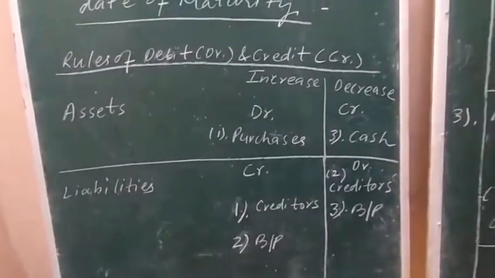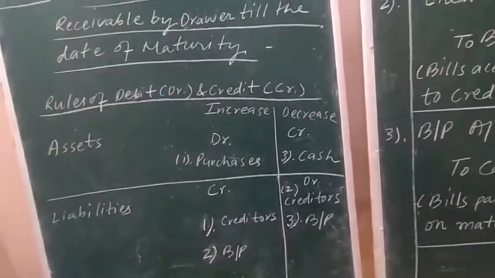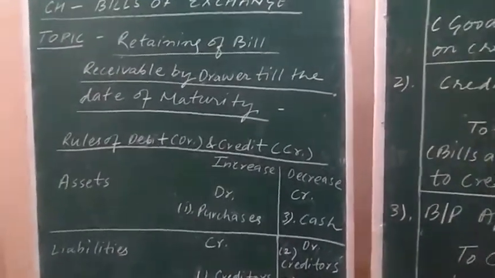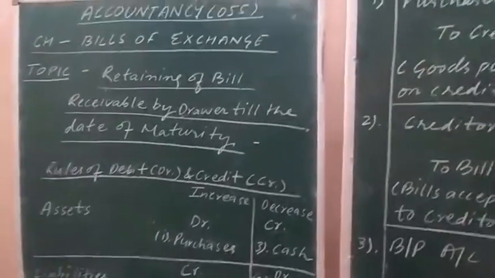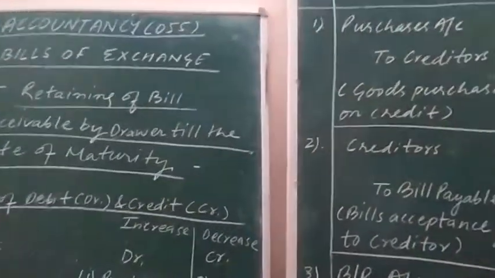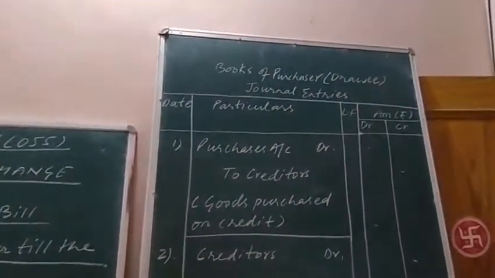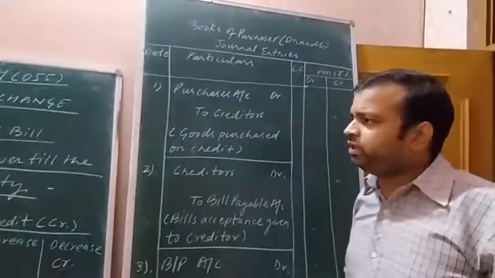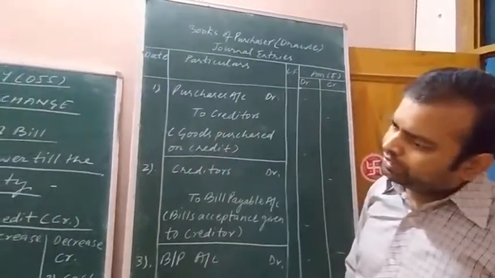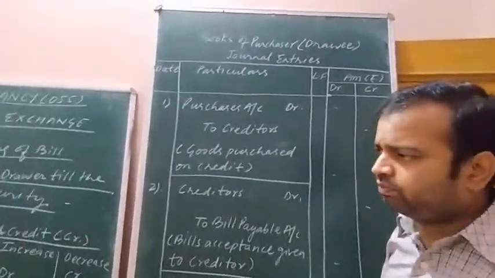Some key points I also explained here. Those key points are also needed to be noted in the fair notebook. That will help you in the examinations to be conducted in future. So note the key points also.